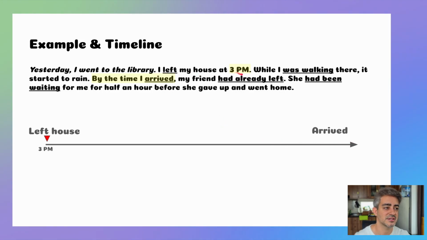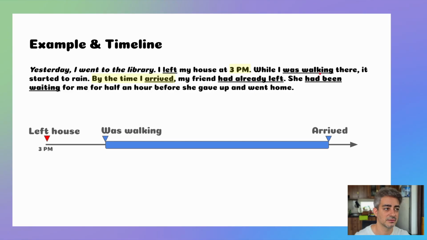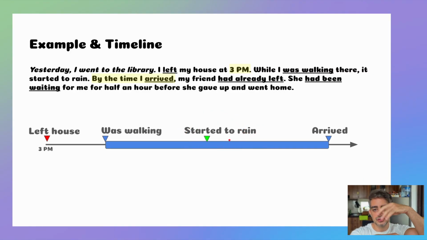I left my house at 3 p.m. While I was walking, it started to rain. Okay, so we have a past continuous here. This is an action that's lasting for some time. And the reason that I'm using past continuous to describe that I was walking is because while I was walking, it started to rain. So in the middle of me walking, it started to rain.